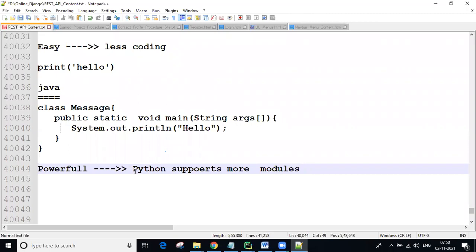Because of all these modules, Python is getting more powerful.